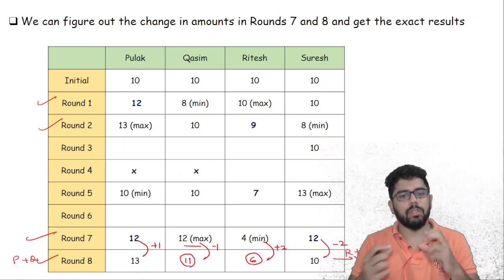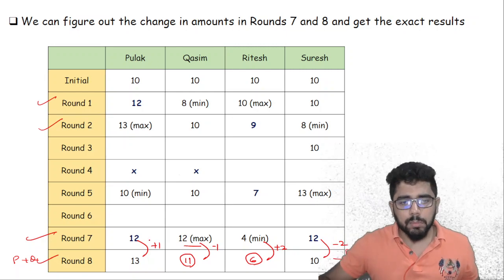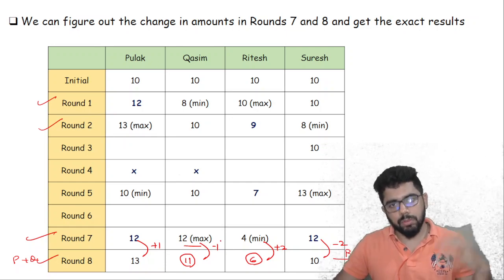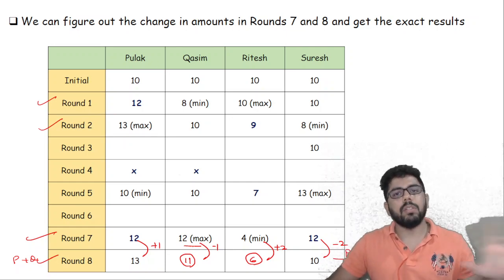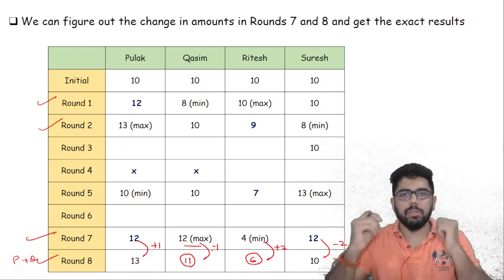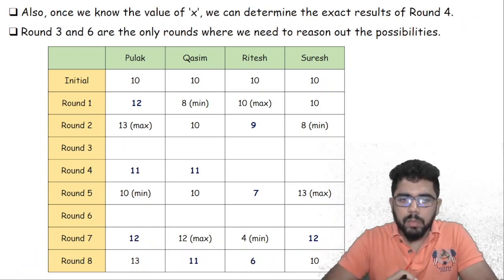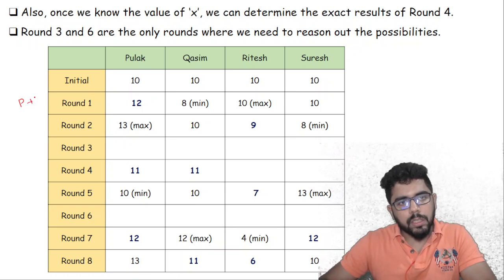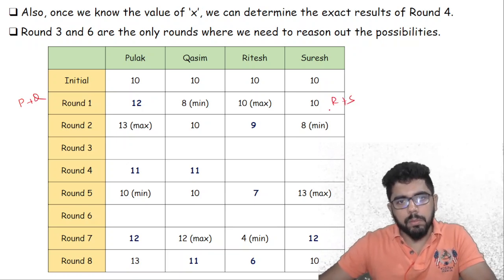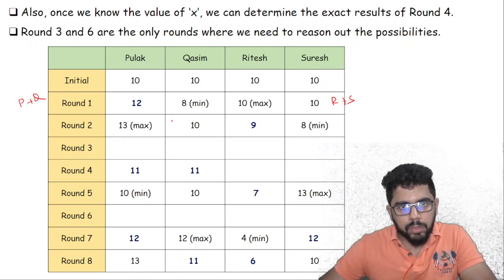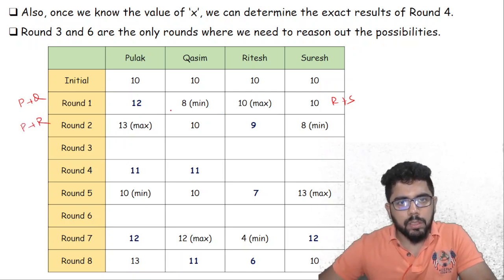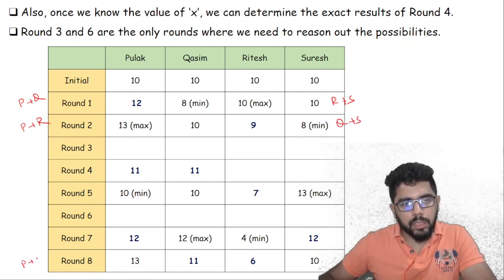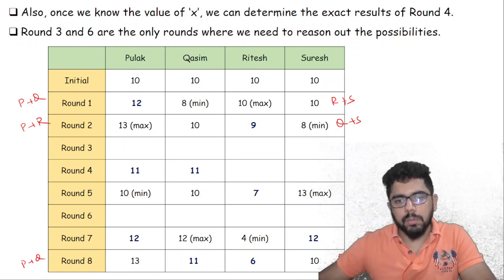You saw how we figured out on the basis of change, because Kasim is already at its maximum, so we cannot assign a plus 2 to Kasim for the next round. So it has to decrease now. So plus 1 and minus 1, Pulak and Kasim will be paired, and Ritesh and Suresh will be paired. So then the table would look like this. So we completely figured out round 1. In round 1 Pulak and Kasim are playing and Ritesh and Suresh are playing. Then this is plus 1 minus 1, so Pulak and Ritesh are playing. Then plus 2 minus 2, so Kasim and Suresh are playing. Here again Pulak and Kasim are playing and Ritesh and Suresh are playing.